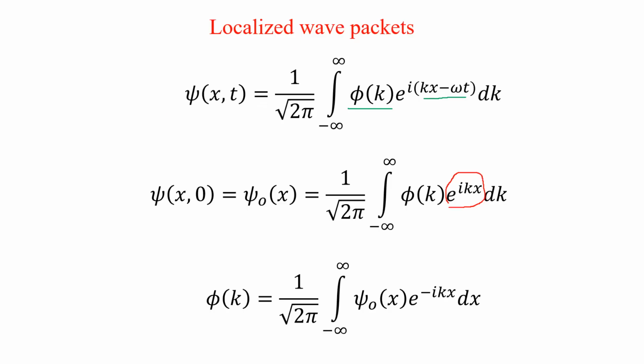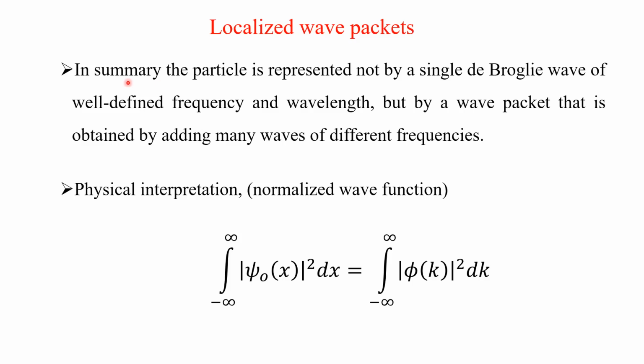This is the important point. In summary, the particle is represented not by a single de Broglie wave of well-defined frequency and wavelength, as we have just seen, but by a wave packet that is obtained by adding many waves of different frequency. From the wave function we can find out the probability. This wave function is nothing but the probability amplitude.